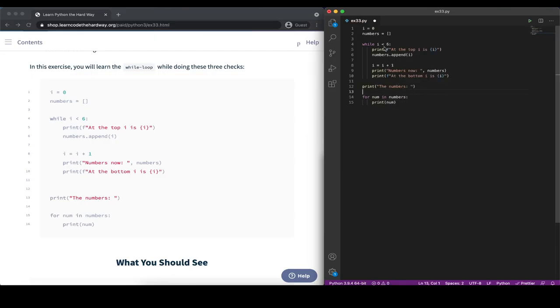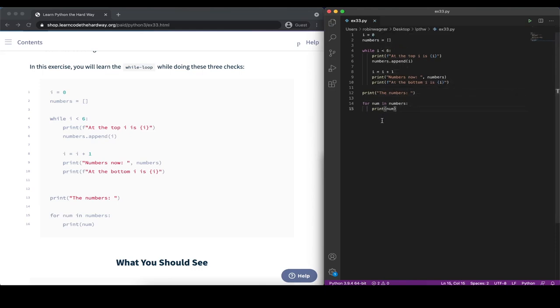So what's going to happen here is that we have the variable i defined at the very top, and we set it to a value of 0. Then we have the numbers list, which is empty at the beginning. And then we start our while loop. While this condition is true, while i, which is a value of 0 initially, is less than 6, we are always going to loop over whatever is indented here in our while loop. In order to make sure that this is not an infinite loop, so that it actually will stop at some point in the future, we have to make sure that this condition here, i smaller than 6, at some point will be false.